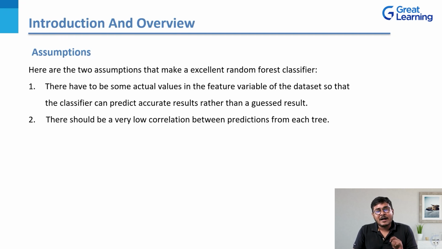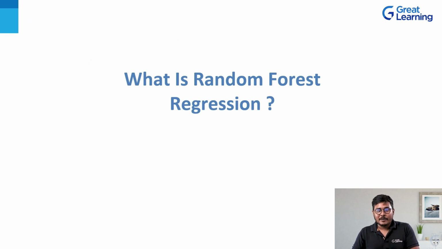There have to be some actual values in the feature variable of the dataset so that the classifier can predict accurate results rather than a guessed result. And there should be a very low correlation between predictions from each tree. So these are the two most important assumptions, guys, that you have to keep in mind while you're applying the random forest regression algorithm. Now let me move on to the next topic, where I'll be talking about what is random forest regression in its entirety.